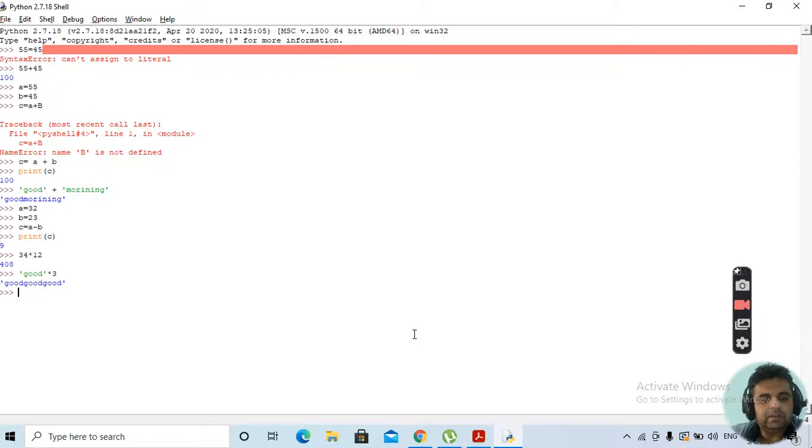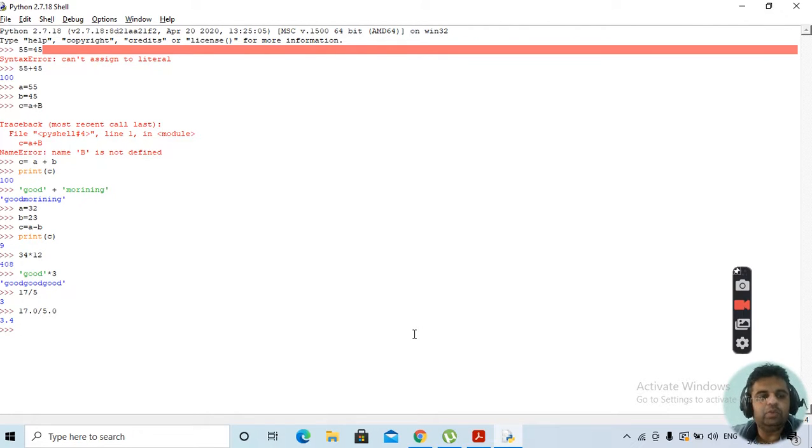How does division take place? It is similar to the others. Suppose it is 17 by 5, which will give 3. Why 3? Because the data types we have used, 17 and 5, are both integer. Suppose we write 17.0 divided by 5.0, this will give you 3.4. Clear?